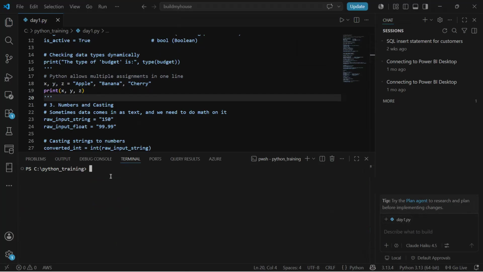So if I'm using the command clear, everything in my terminal will be cleared and then I can execute from scratch. Now if I use python day1.py, since I have printed the three variables X, Y, and Z, I'm getting apple, banana, and cherry, which I have defined earlier.